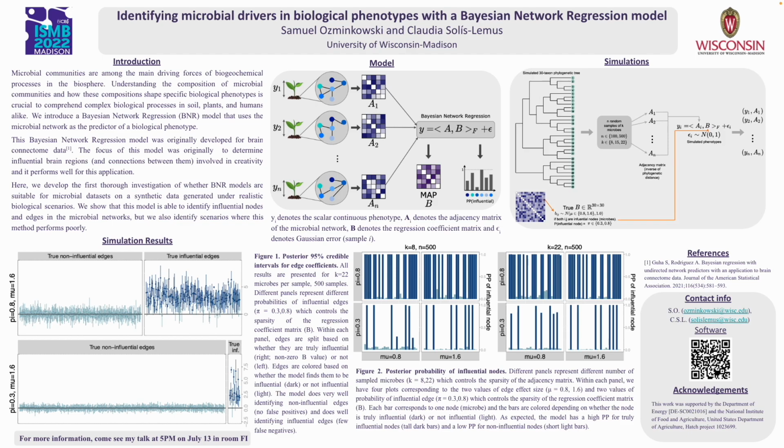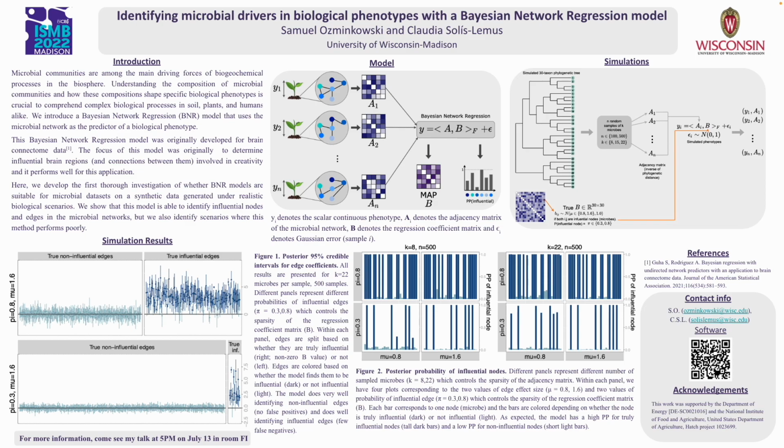Figure 1, in the bottom left corner of the poster, shows 95% credible intervals for influential edges in two cases, both with strong edge effects and dense adjacency matrices. The top plot gives results for the denser coefficient matrix, with the bottom giving results for the sparser coefficient matrix. For both plots, the left panels show the truly non-influential edges, while the right panels show the truly influential edges. Edges found to be influential by the model, defined as having 95% credible intervals that do not include 0, are shown in dark blue. As you can see, in this case the model gives no false positives and few false negatives.